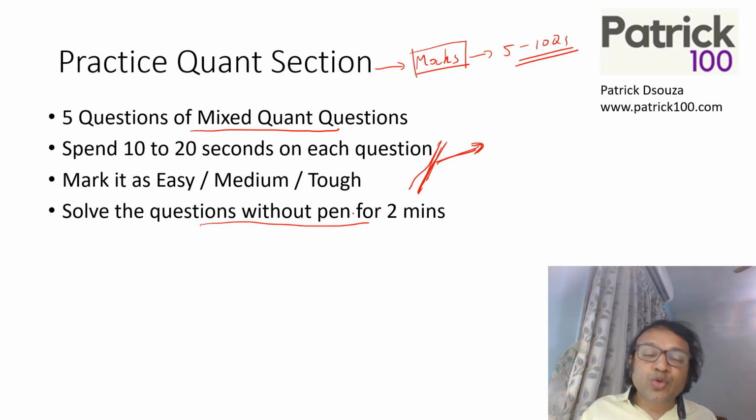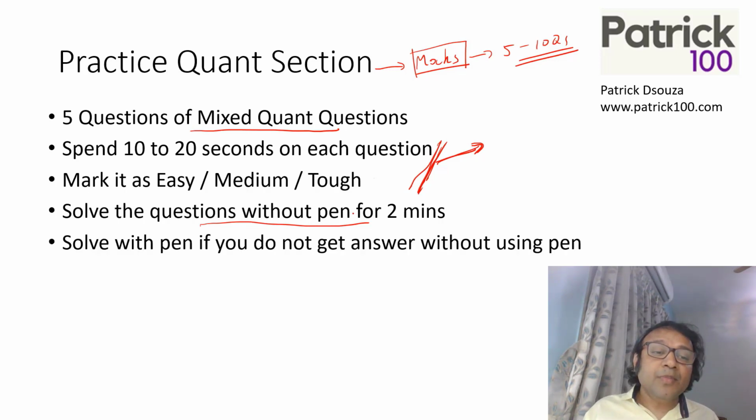Then maybe once you get used to it in practice, you can use that in the mock. But in the mocks, it will be mixed. So some questions you can solve without pen, some questions you have to solve with pen. Try to mix it up. If you don't get the answer without pen, then solve with pen. If you get the answer without pen, then don't worry. Directly go to the explanatory answer and go ahead. But if you don't get the answer without pen, then try to solve with pen.